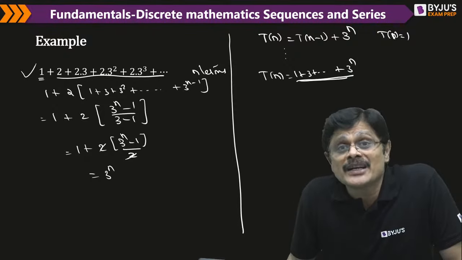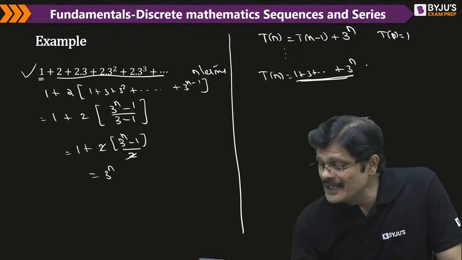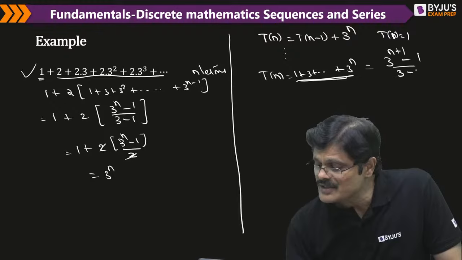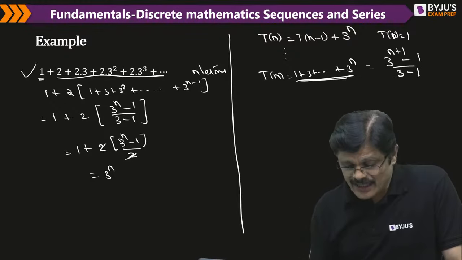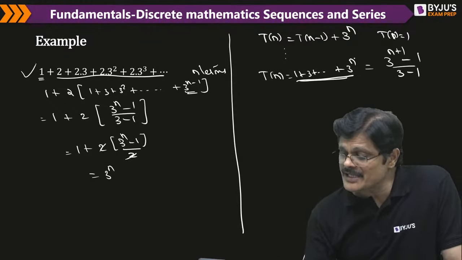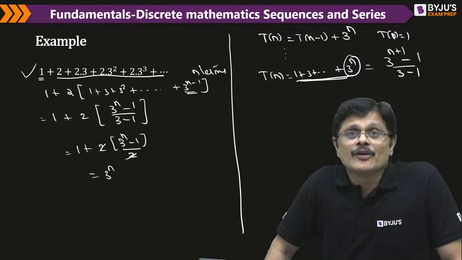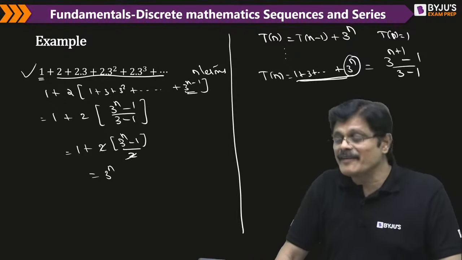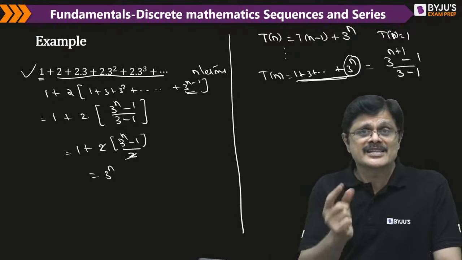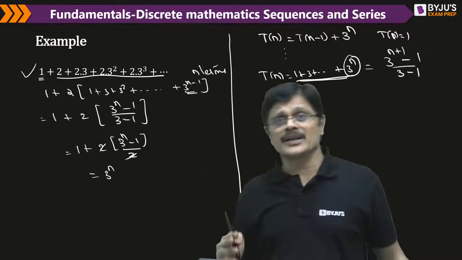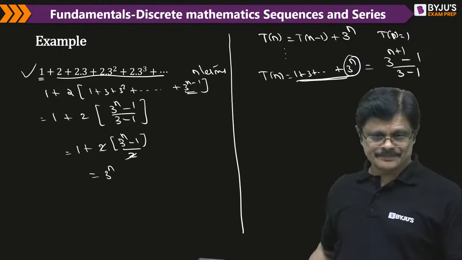Total n plus 1 terms are there. So here the answer would be 3 power n plus 1 minus 1 by 3 minus 1. Please note that. Here it is up to 3 power n minus 1, but it is up to 3 power n. Variation will be there. That answer and this answer will vary. There is a slight variation because here it is up to n terms, up to n plus 1 terms. So you should know that difference. Got it?